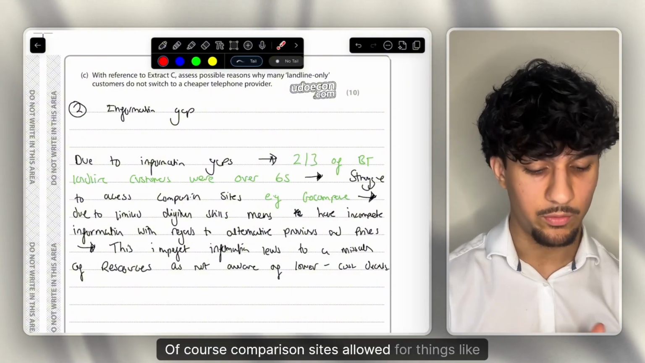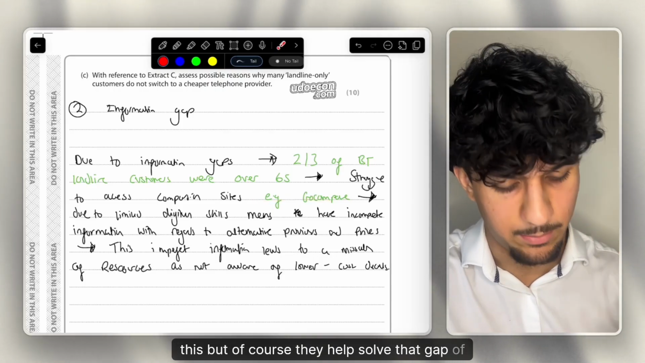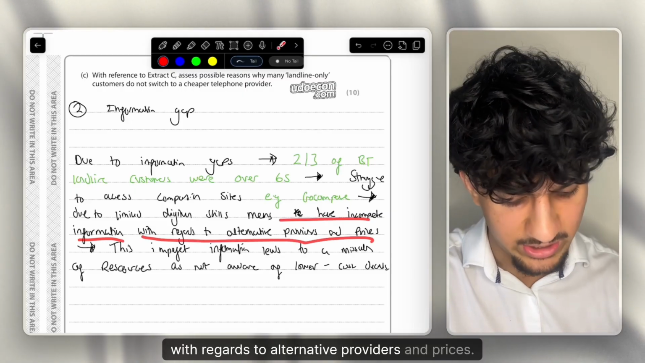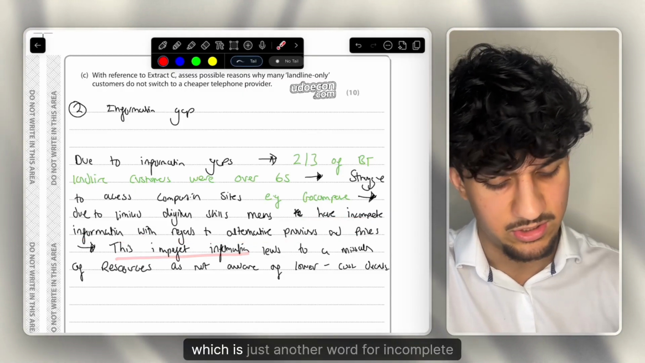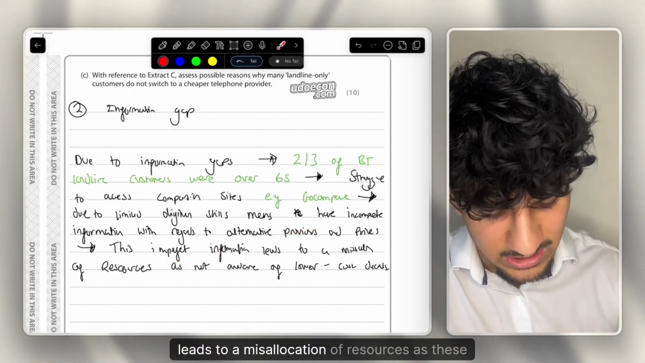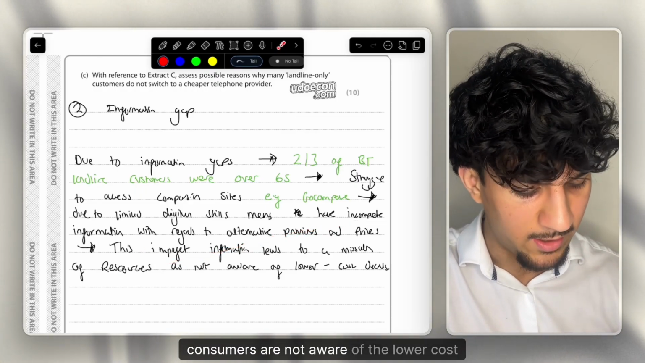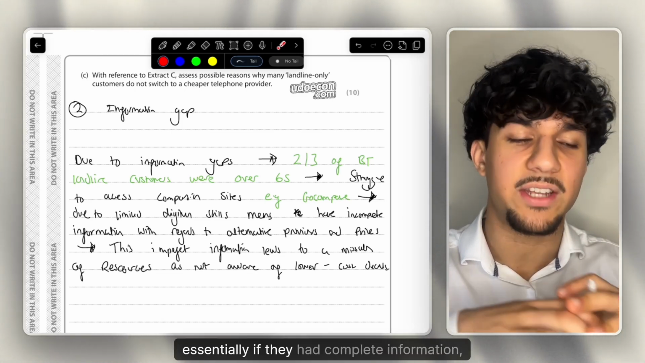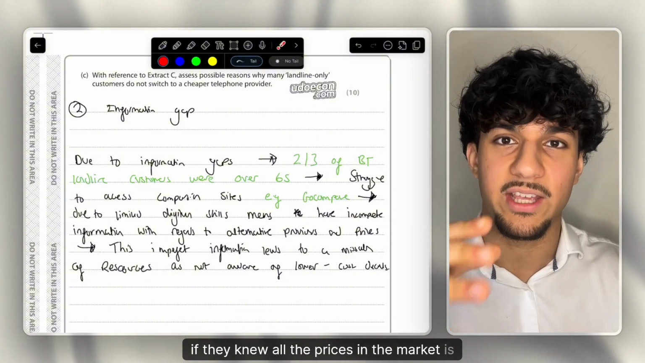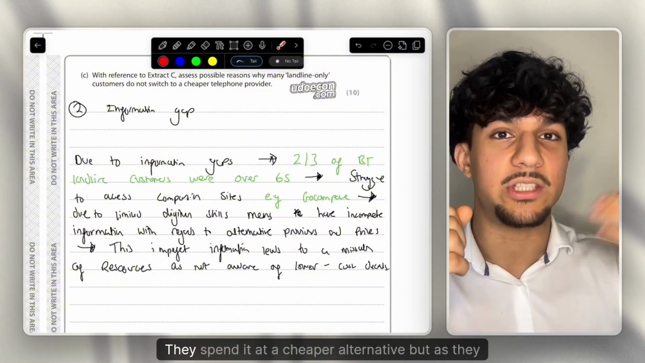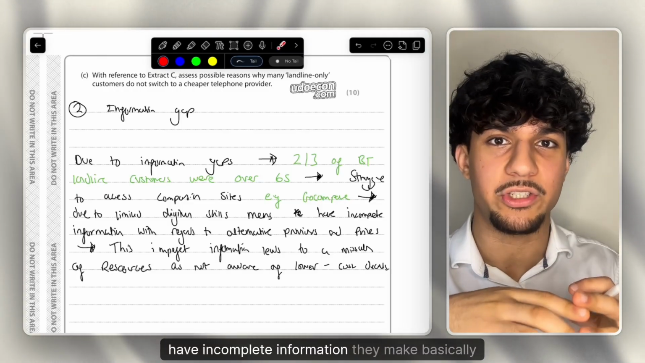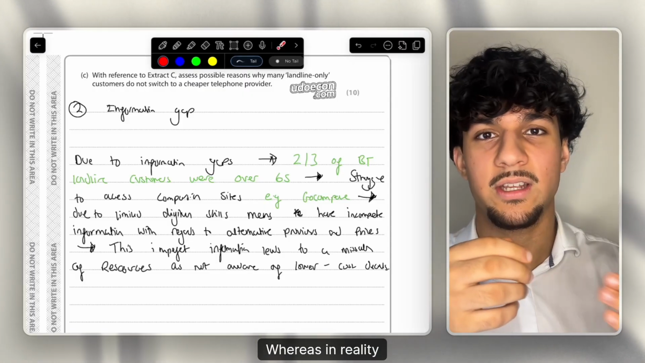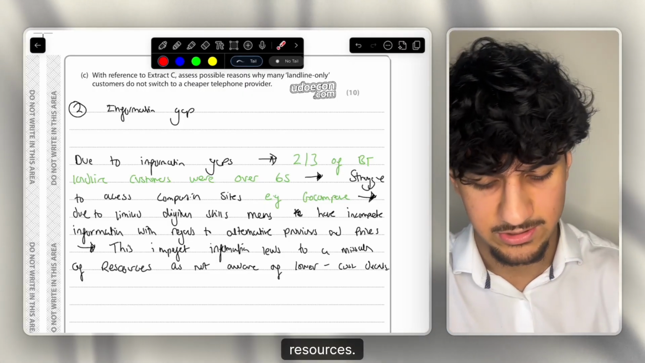Of course, comparison sites help solve that gap of information. But due to limited digital skills, it means they have incomplete information with regards to alternative providers and prices. This imperfect information, which is just another word for incomplete information, leads to a misallocation of resources, as these consumers are not aware of the lower cost decisions. Therefore, they allocate their resources incorrectly, as if they had complete information and knew all the prices in the market, it is likely that they would spend their money somewhere else, at a cheaper alternative. But as they have a lack of information, they will allocate their resources here, which means a misallocation of resources. But yeah, that's a really good point.